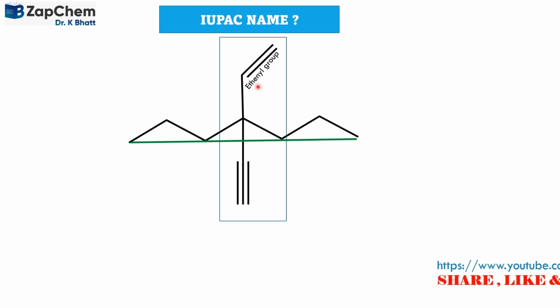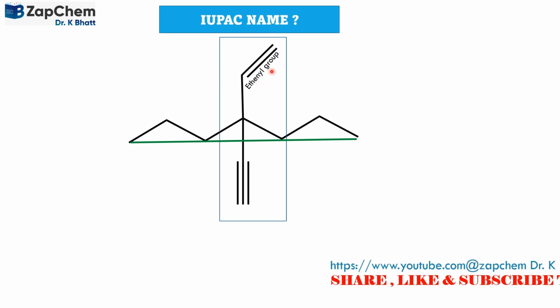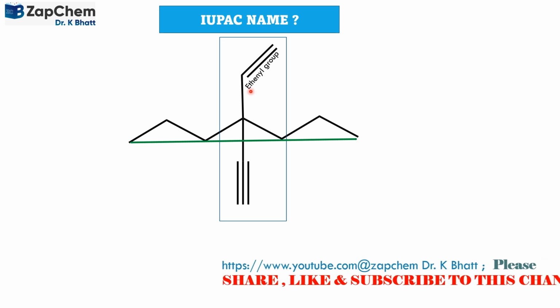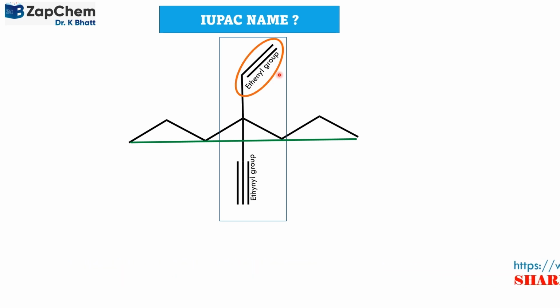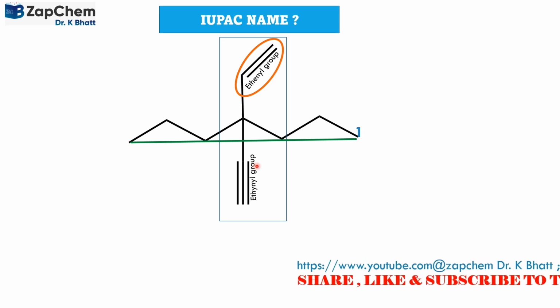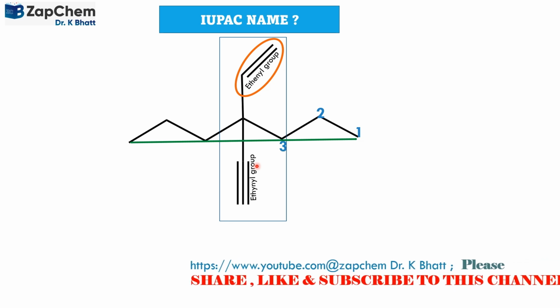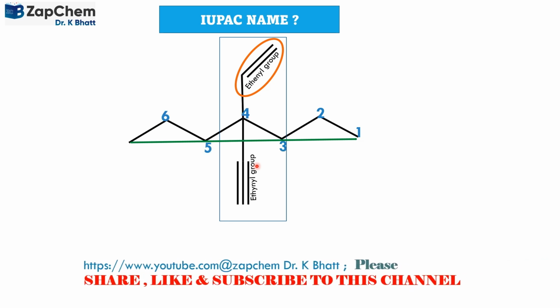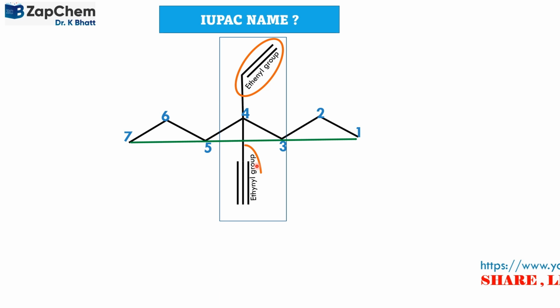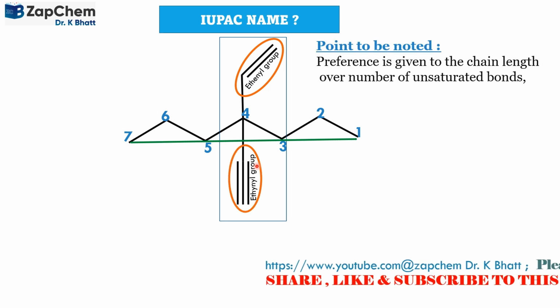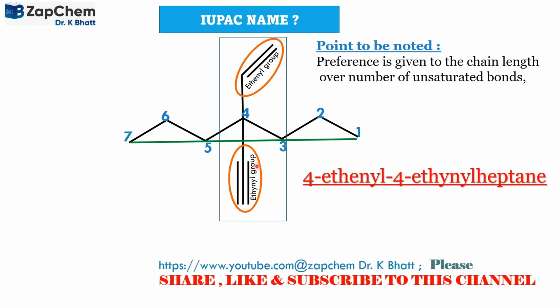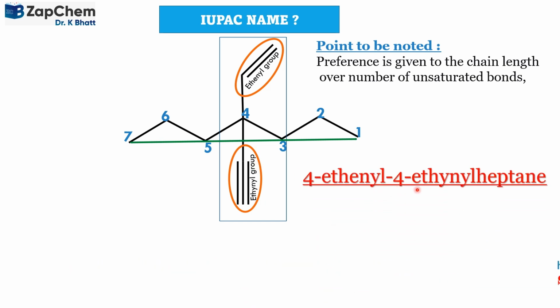This double bonded structure is known as ethenyl group, and the one which is having a triple bond is known as ethynyl group. So this has to be taken care of, and we number accordingly the different carbon atoms in the longest chain, and therefore we find out the name of this compound is 4-ethenyl 4-ethynyl heptane.